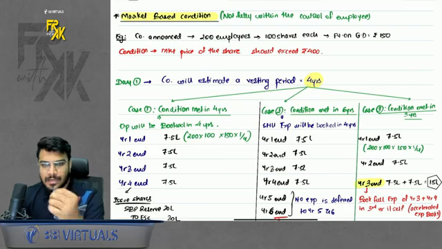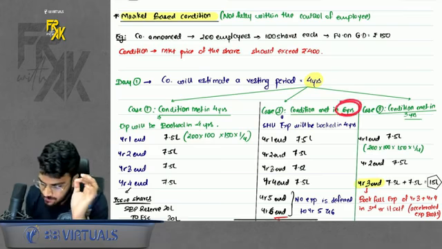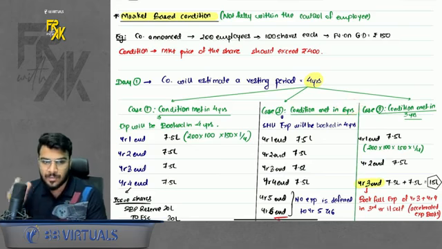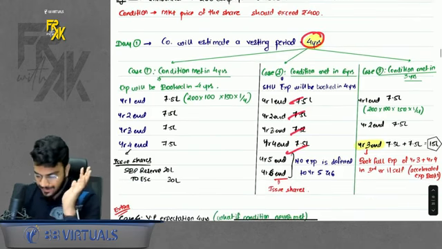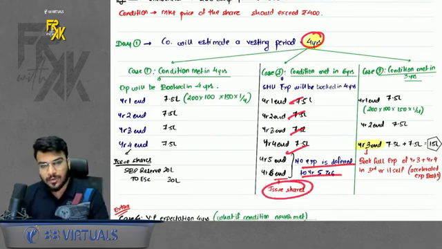In market-based condition, we are not concerned whether the condition is fulfilled or not. Even if the condition is met in 6 years, you will not defer any expense to 6 years. You will book the expense in 4 years only. So book in year 1, 2, 3, 4. In year 5 and 6, you will book nothing. Only in year 6, you will issue the shares.